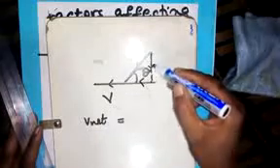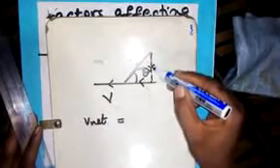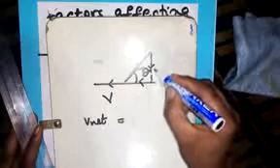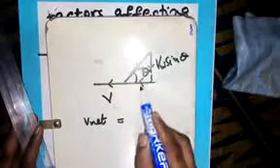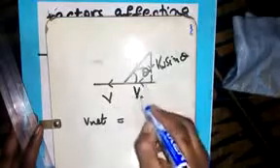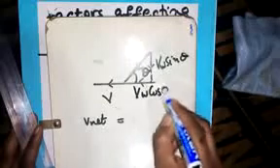Now look, this is opposite, this is hypotenuse, therefore this is sine. The vertical component is VW sine theta. The horizontal component of VW, where VW is the hypotenuse and this value is adjacent, will be VW cos theta.